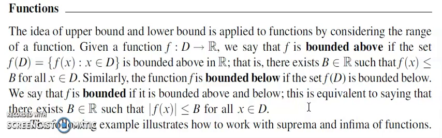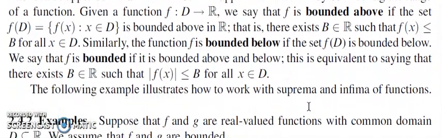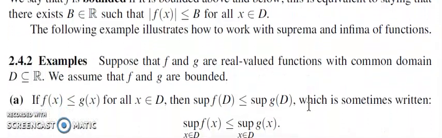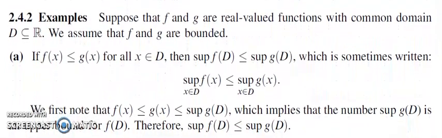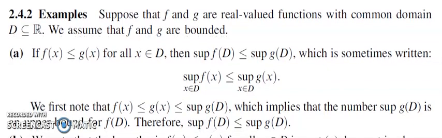So if the range set has both the supremum as well as the infimum, the range set is bounded below as well as bounded above, which means the range set is bounded. If the range set is bounded, we can say that the function itself is bounded. So this is the definition of a bounded function. Now we move on to some other properties of the supremum in the case of functions.